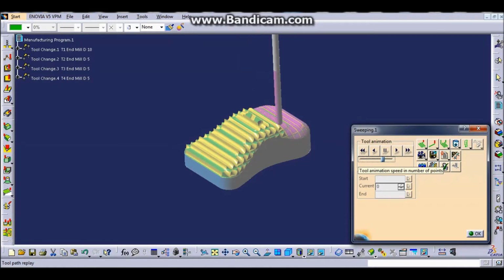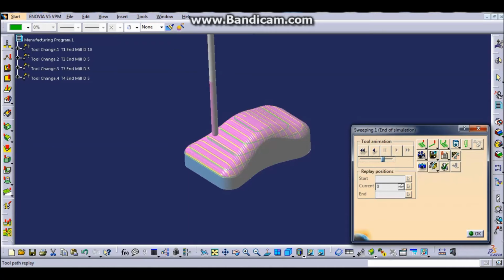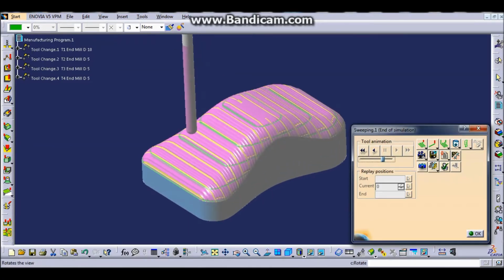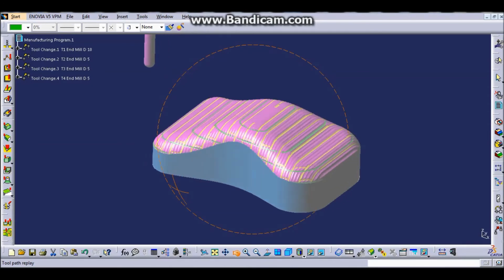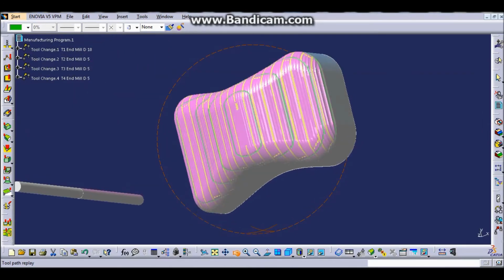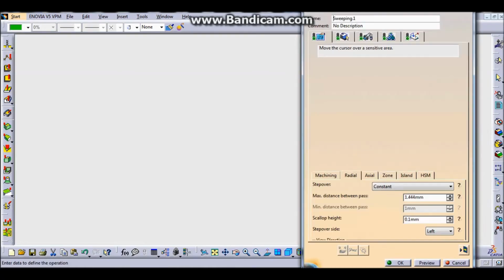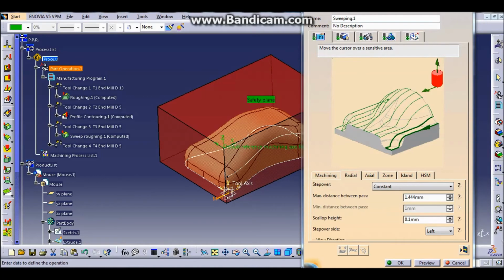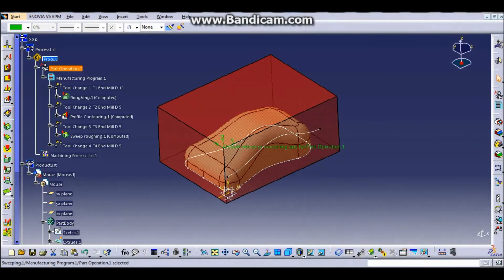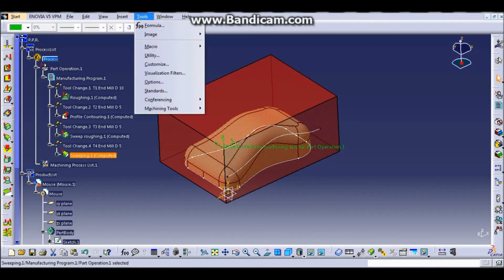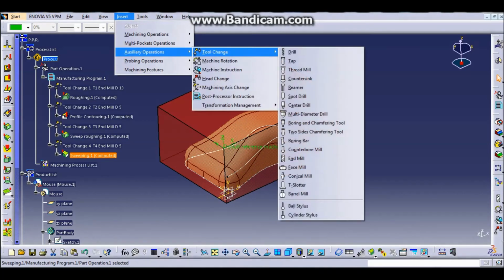As you can see now, the surface on the top of the part looks smooth, but the surface is still not smooth enough, so we are going to insert a new tool with a smaller diameter so that the surface of the part will be smoother, because we are going to change the scallop height to 0.01.